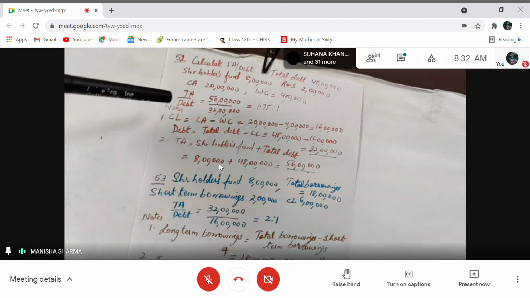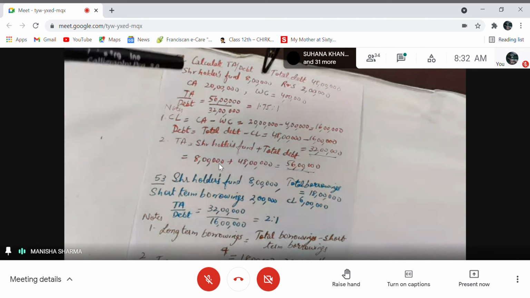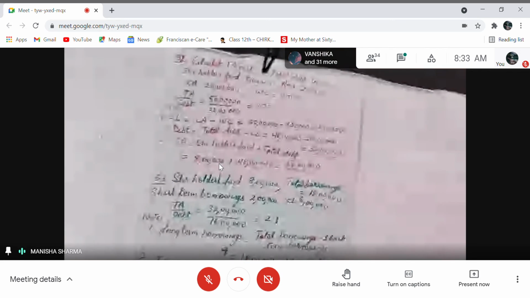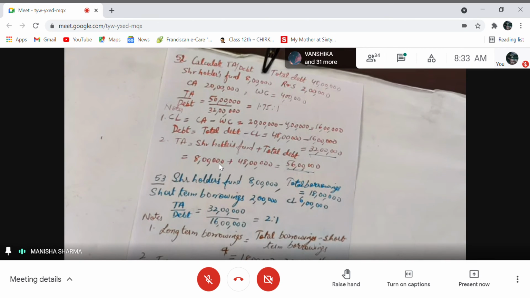So in order to find current liabilities, you will apply the concept of working capital. We know that working capital is equal to CA minus CL. So CL will be CA minus working capital, right? So that concept will be required. From that, you can find CL, which is equal to CA minus WC, that is working capital. So 20 lakhs minus 4 lakhs, current liabilities are coming out to be 16 lakhs.